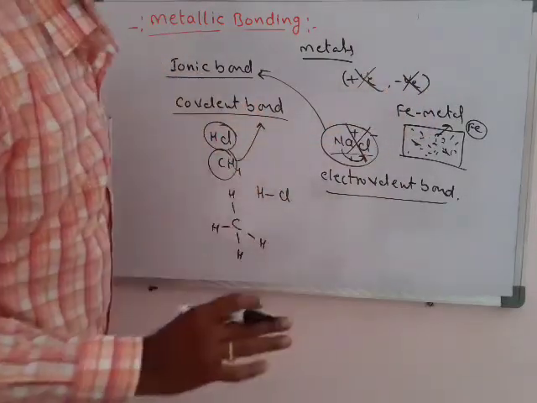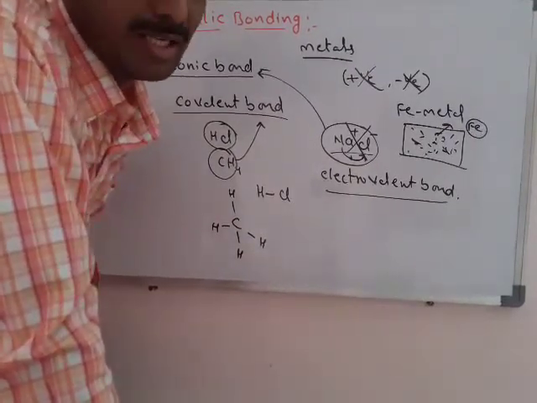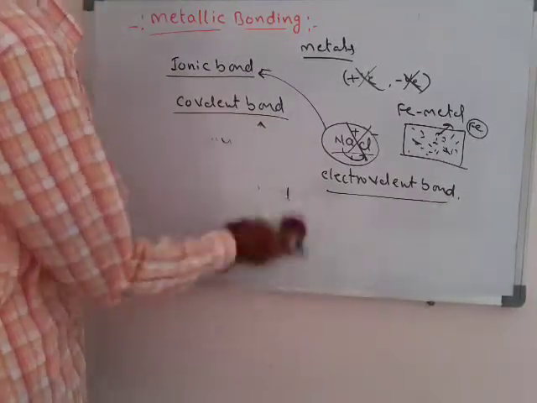So ionic bond cannot be used to explain the bonding present in metals. Now we check the covalent bond.